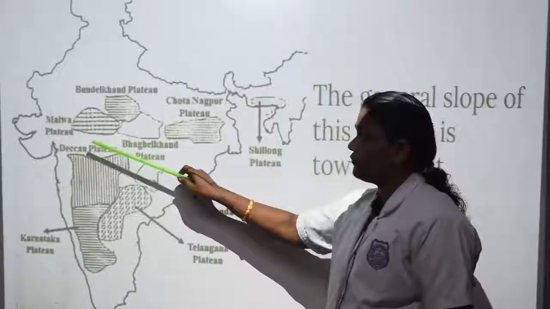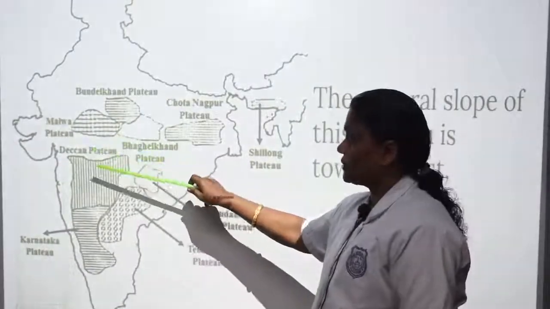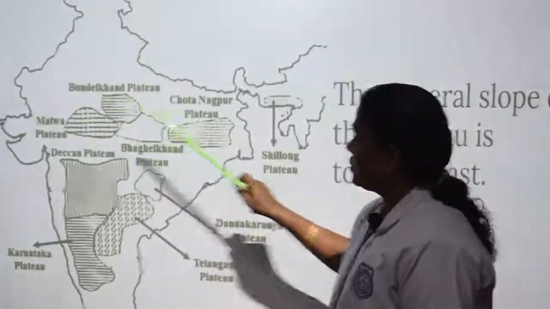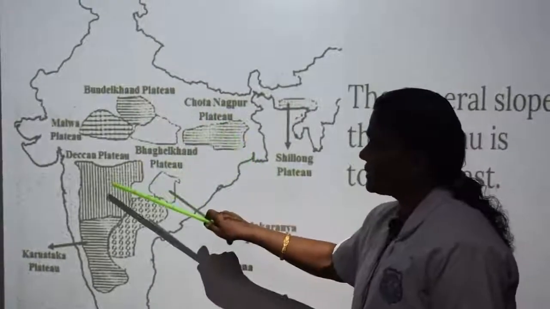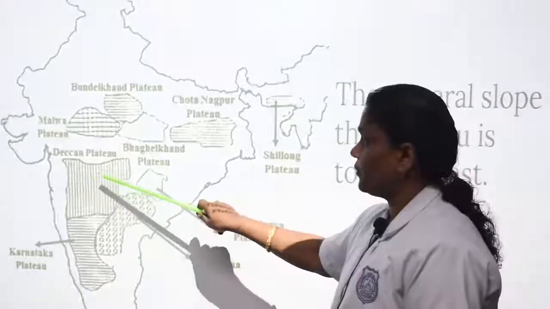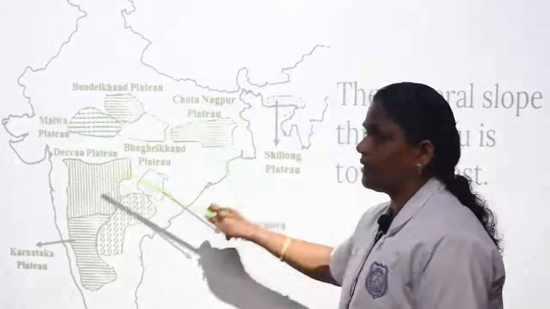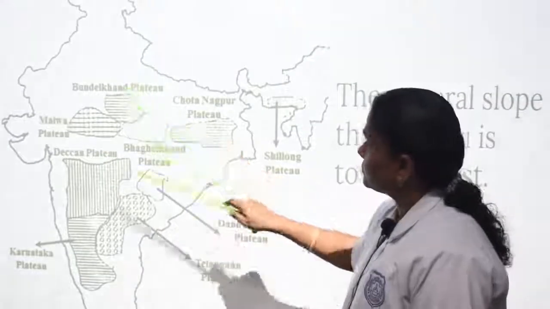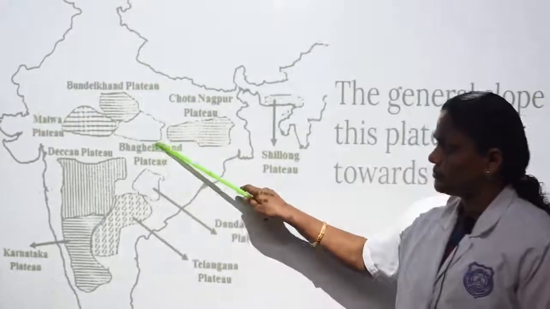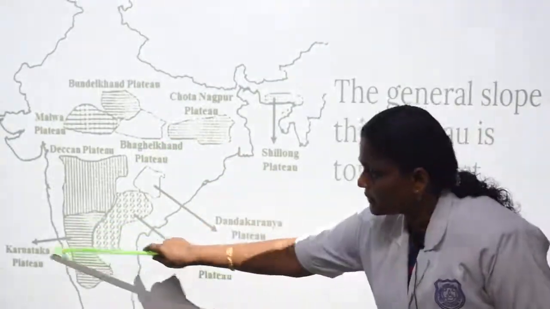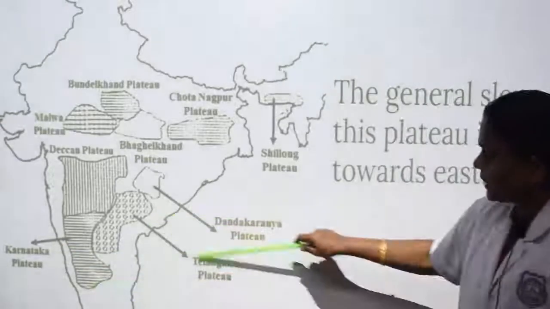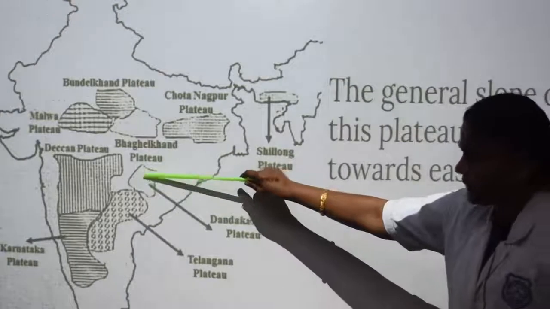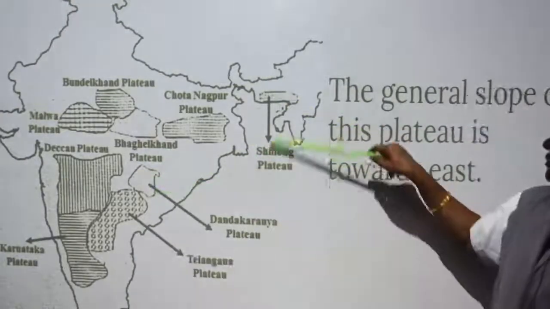Let's see a few important plateaus found in India. They are Malwa Plateau, Chota Nagpur Plateau, and Deccan Plateau. From an exam point of view, these three plateaus are very, very important. Other important plateaus are Bundelkhand Plateau, Baghelkhand Plateau, Karnataka Plateau, Telangana Plateau, Dandakaranya Plateau, and Shillong Plateau.